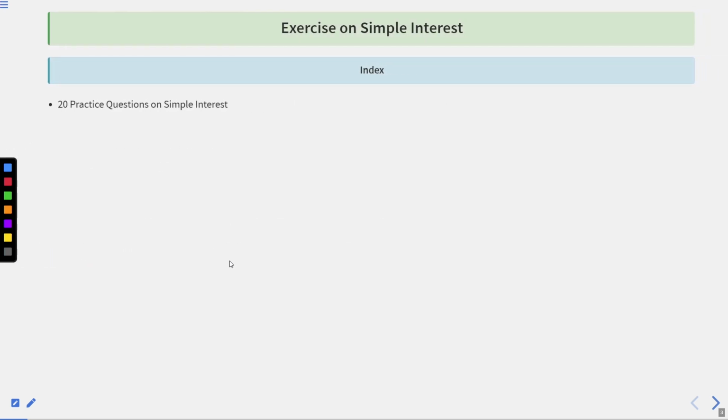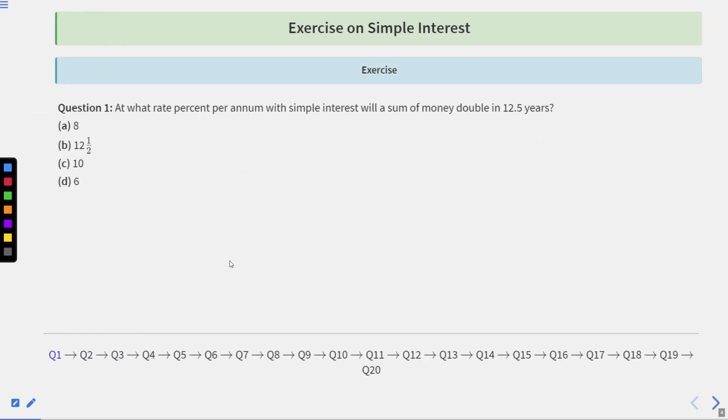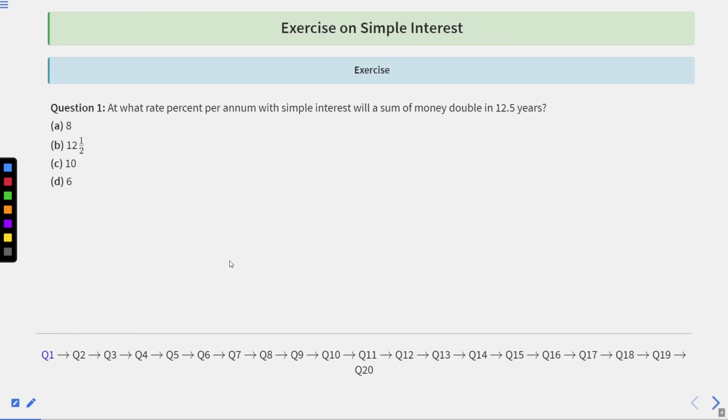In this lecture, we are going to see 20 practice questions on simple interest. So let's start with the first question. At what rate percent per annum with simple interest will a sum of money double in 12.5 years?